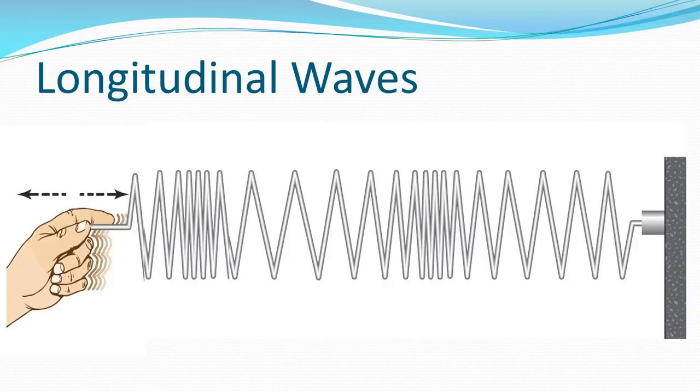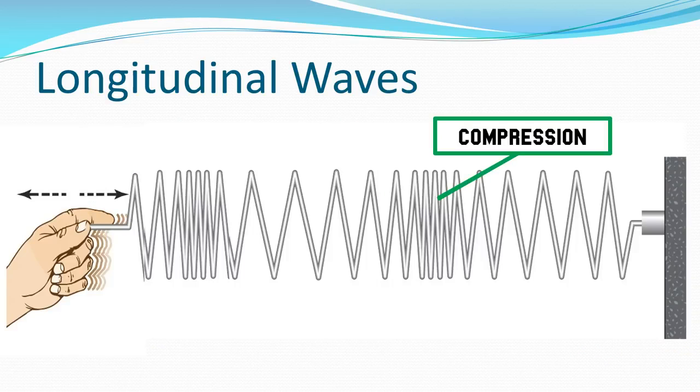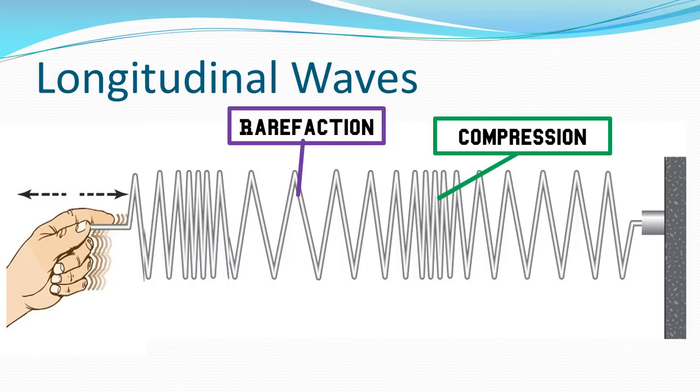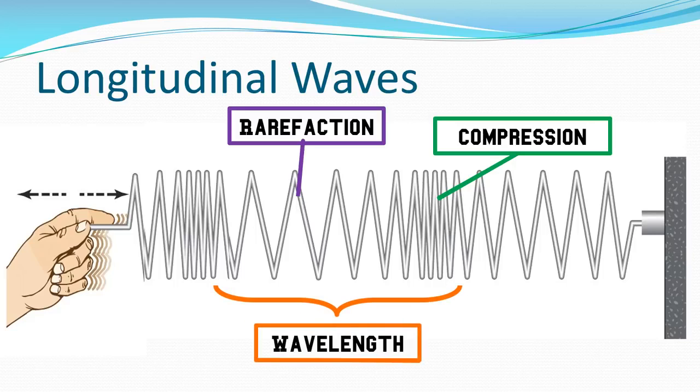Let's put those terms on a diagram. We have areas where the waves are compressed, areas where the waves are separated. Compressions are compressed, rarefactions are separated. We can measure our wavelength by measuring from the end of a compression to the end of a compression. Just like a transverse wave includes one full crest and one full trough, a full longitudinal wave involves one rarefaction and one compression.